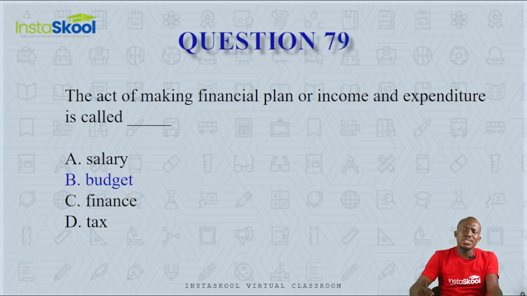The budget is a financial plan, either for expenditures or for incomes of an organization or a person. Yes, not only organizations have budgets, individuals have budgets, the country has a budget. So any financial plan for income and expenditure is a budget. So the correct answer is option B.